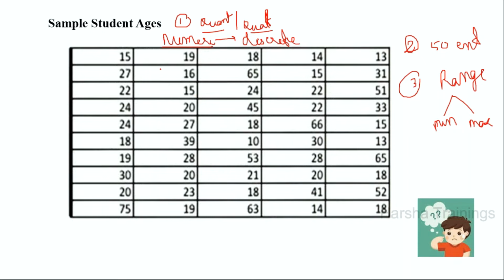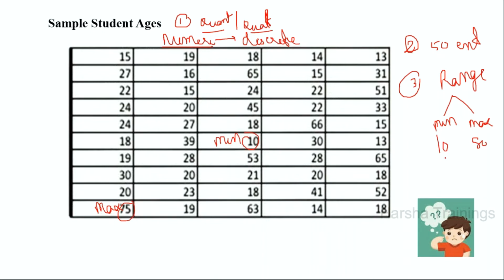Now, if you take the minimum value within these rows and columns, we find that 10 is the minimum value. I think you have 75 or 79, so 75 is the max value. Now I know that the minimum value is 10 and the maximum value is 75. Mostly I will take it as 80.